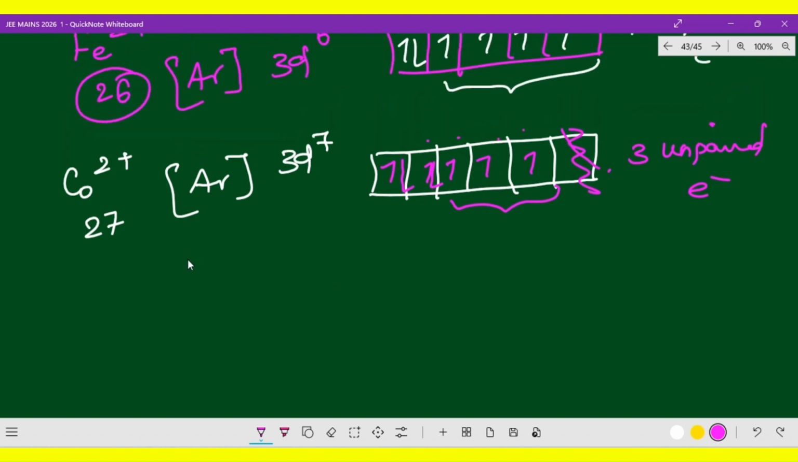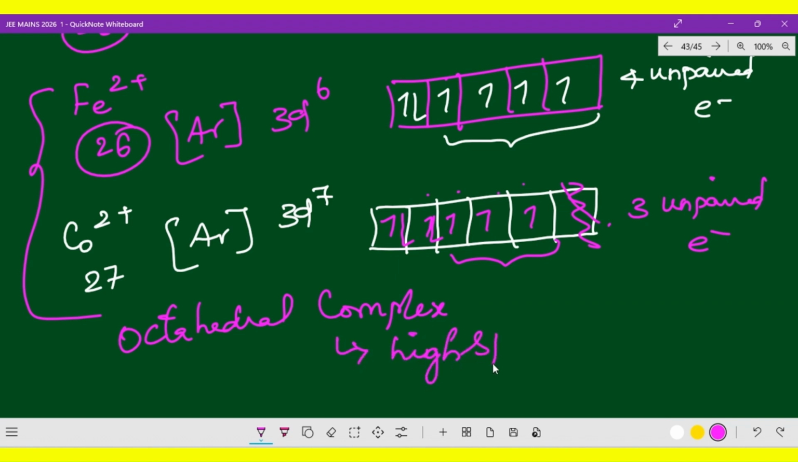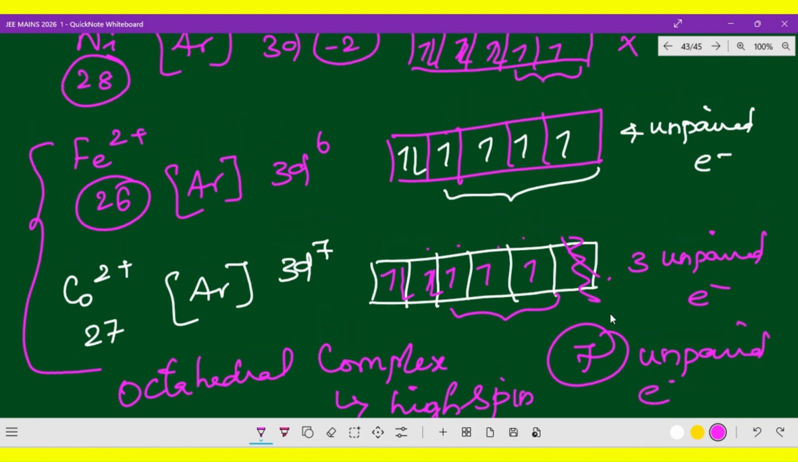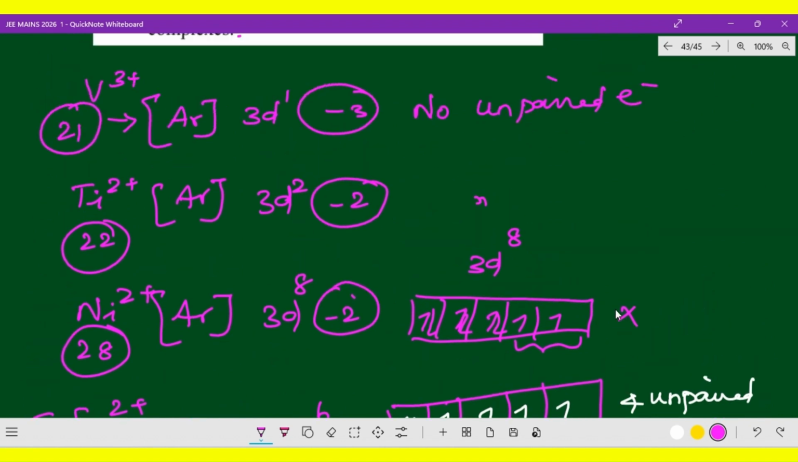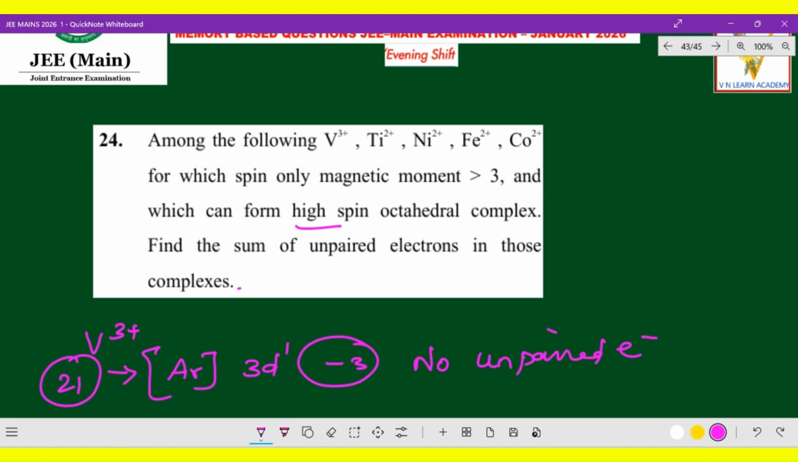Moreover, cobalt and iron form octahedral complexes. Why? Because it is a high spin complex. How many unpaired electrons are there? There are 7 unpaired electrons. Hope you got the clarity. Now this is actually an option they will not give; this is integer type. So 7 unpaired electrons are there. Come on, let's go to the next question.